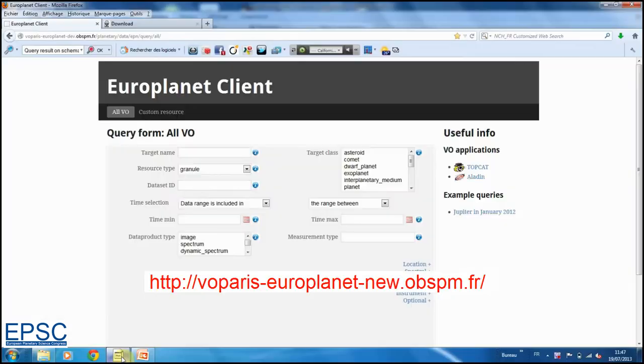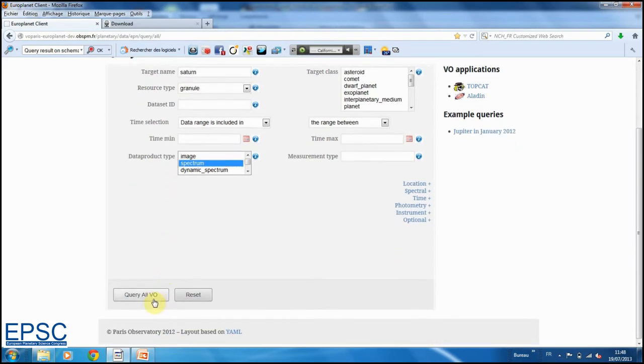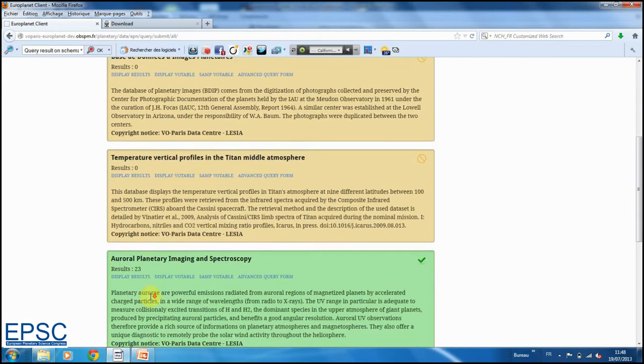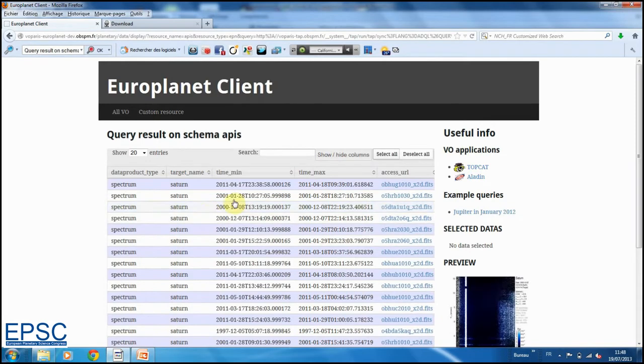To begin that exercise, we query the Europlanet client. The query options are as follows. The target name is Saturn, and the data type is spectrum. The same query is sent to all services. A positive answer returns from APIS. We click on Display Results to display the catalogue.